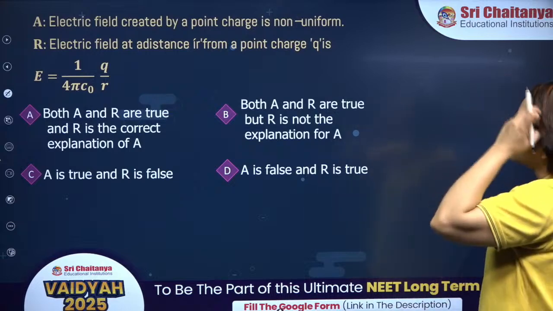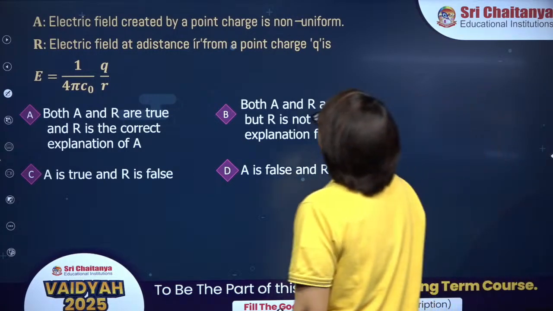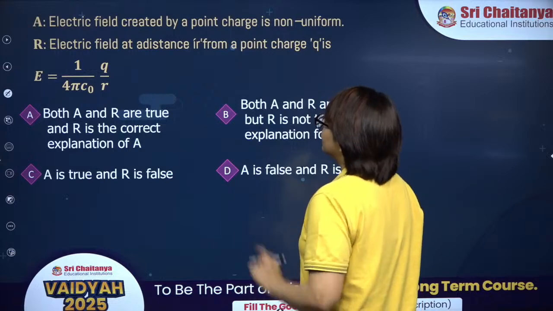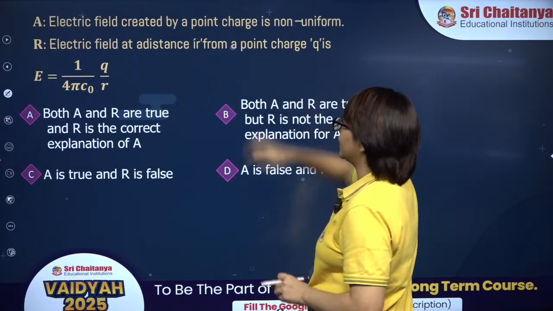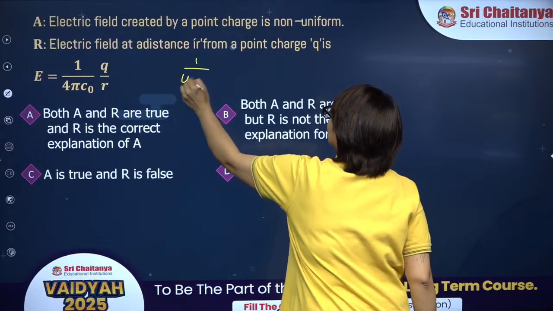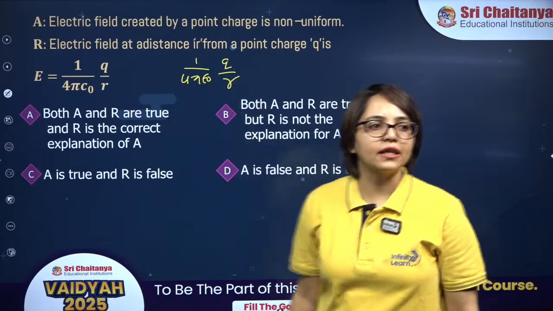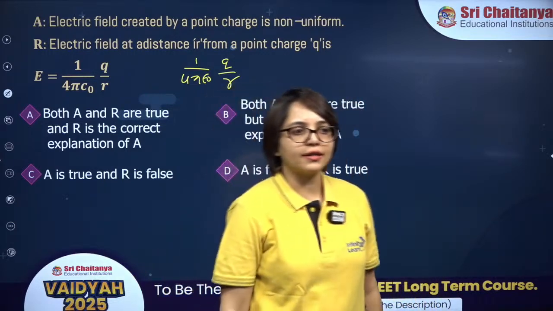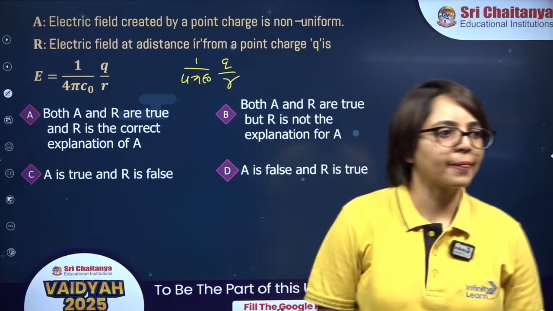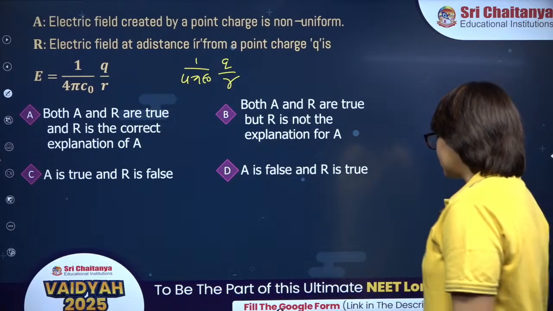Next is this one, assertion reason type question. Assertion: electric field created by a point charge is non-uniform. Reason: electric field at a distance r from a point charge q is 1 upon 4 pi epsilon naught, q upon r. Which of the following statements are correct? And if both are correct, is the reason correct explanation of assertion or not? That you have to find. Chaliye, try this one.